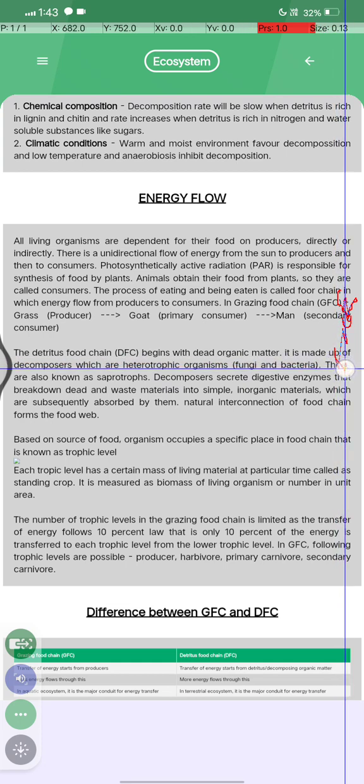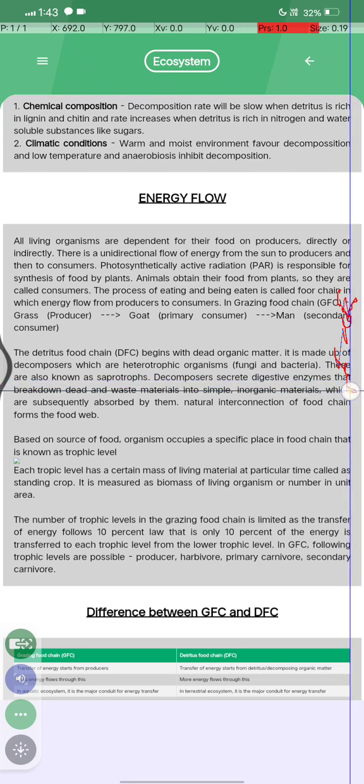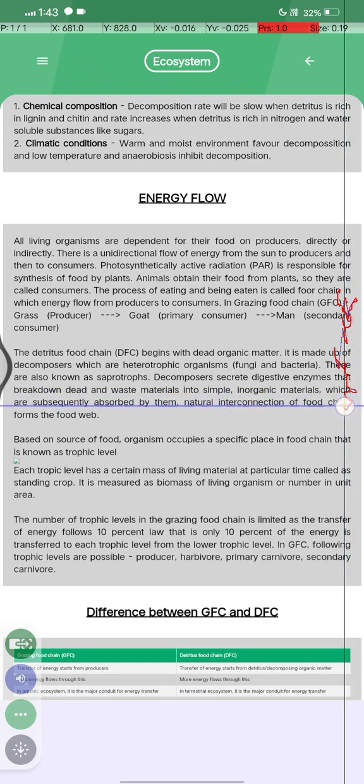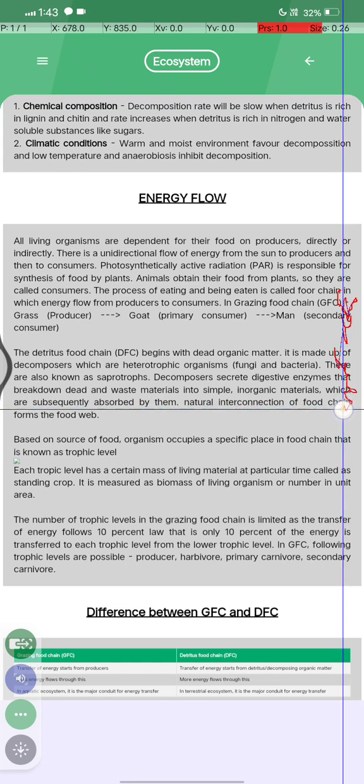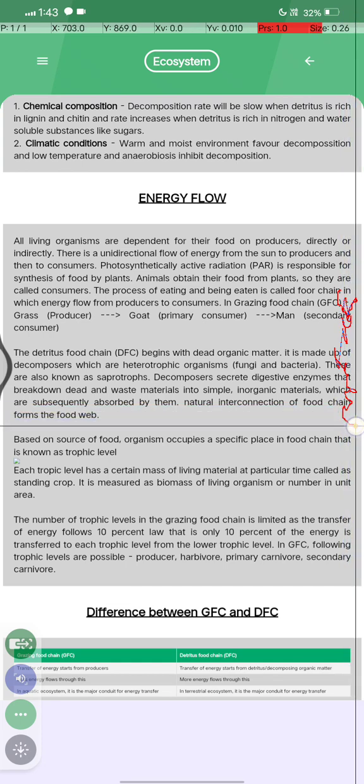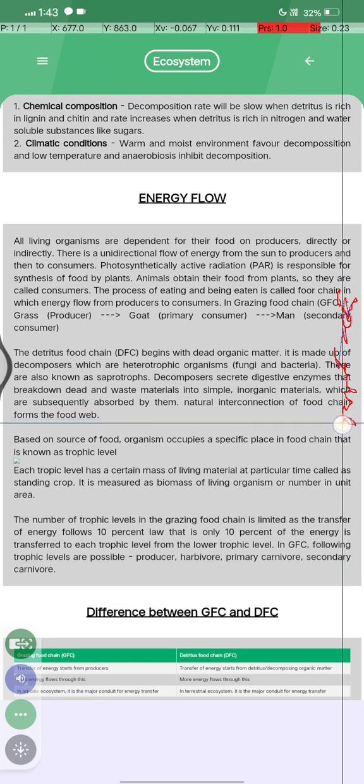It is made up of decomposers, which are heterotrophs, mainly fungi and bacteria, also known as saprotrophs. The decomposers secrete digestive enzymes that break down dead and waste material into simple inorganic material, which is subsequently absorbed by them. The natural interconnection of food chains forms the food web.